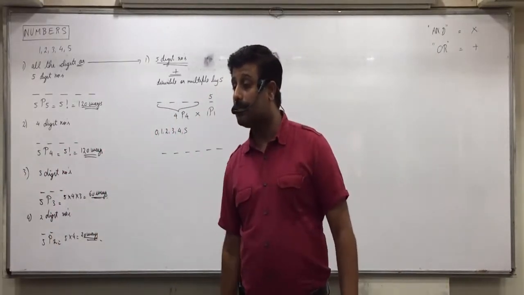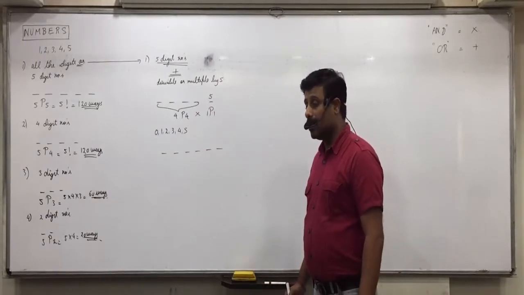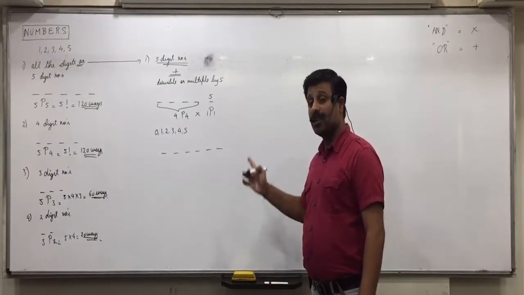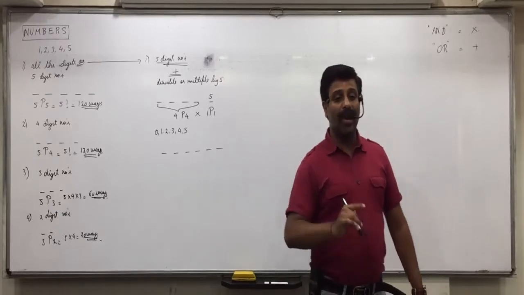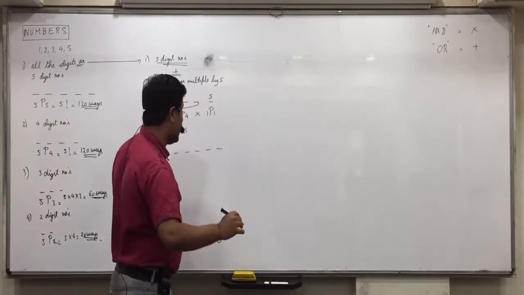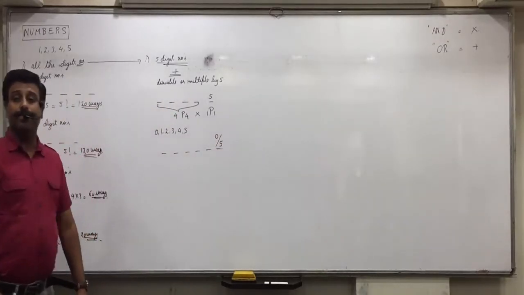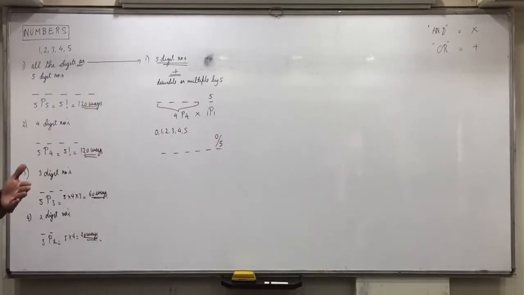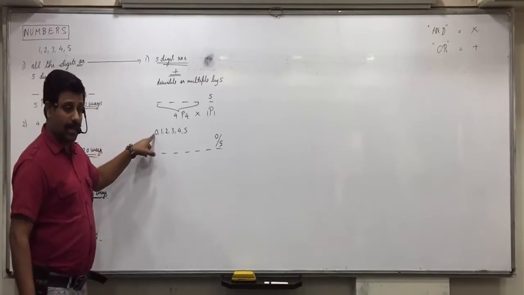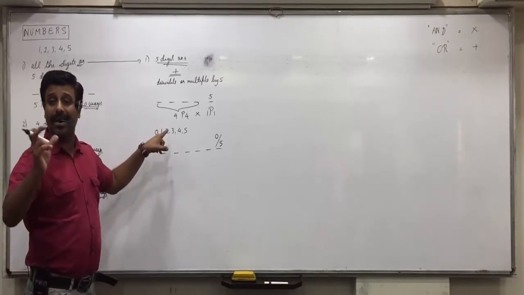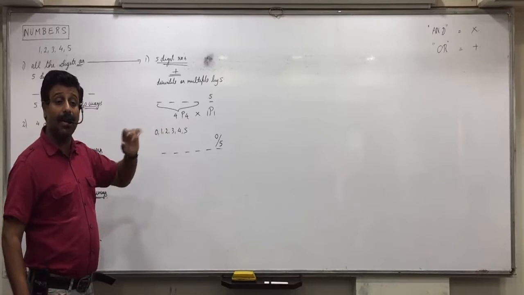Namrata? 0 or 5. When will the number be a multiple of 5? When either the last number is 0 or the last number is 5. Even if it's 0, like 20, is it a multiple of 5 or not? Yes. And even if it's 5, like 25, is it a multiple of 5 or not? Yes. So now in the same question, if 0 is also there, then what are the permutations or arrangements possible so that the number is a multiple of 5?